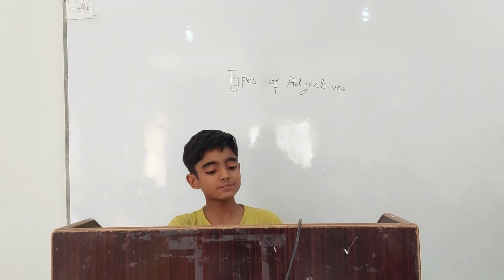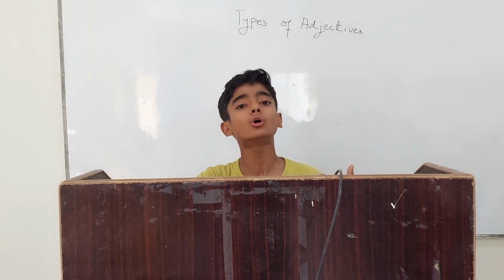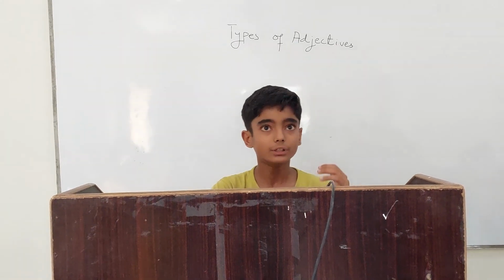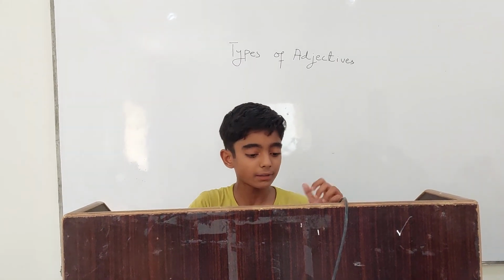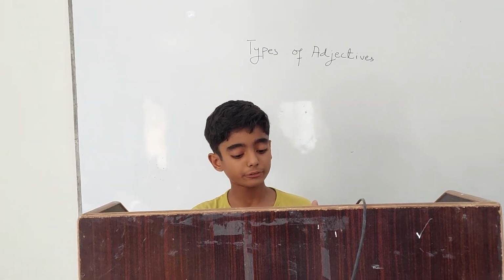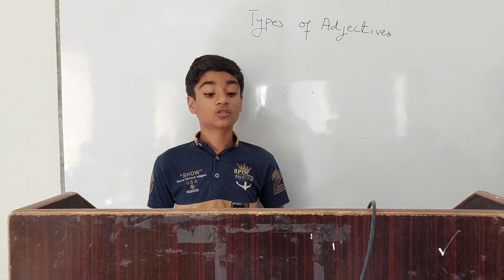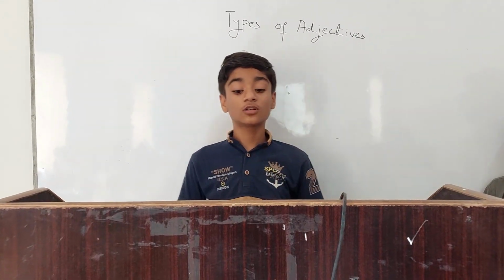So first one is adjective of quality. It shows bad and good of a noun. For example, let me give you an example. The example is: a giraffe has a tall neck. Or a wise person. So the other kind is called quantity.